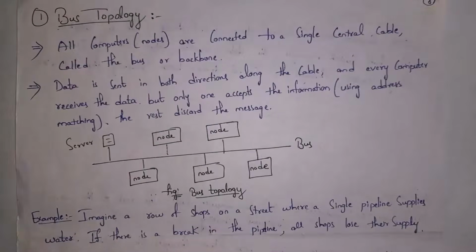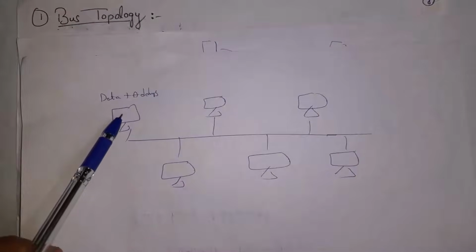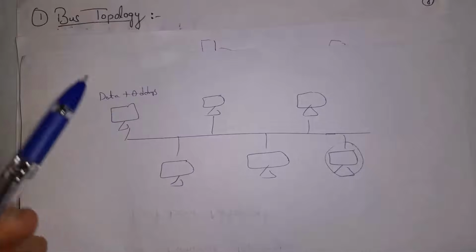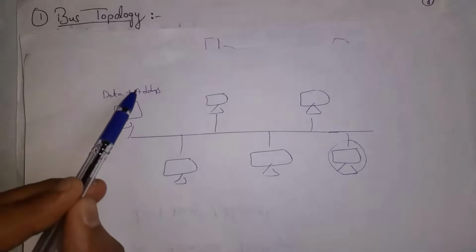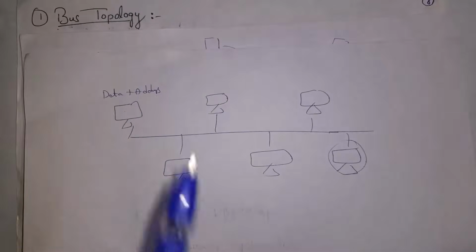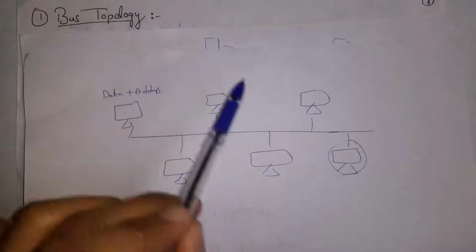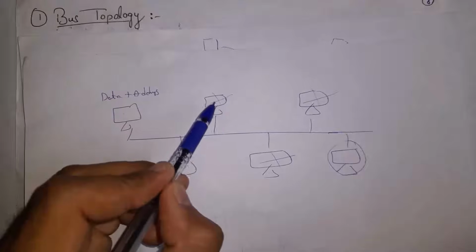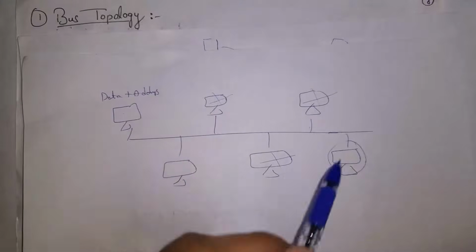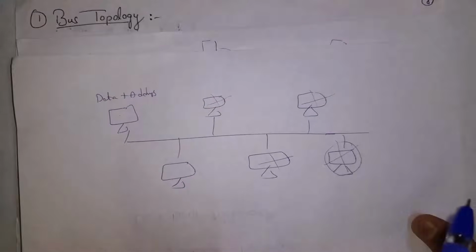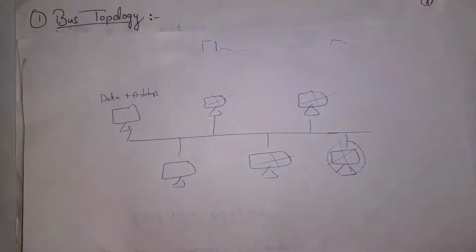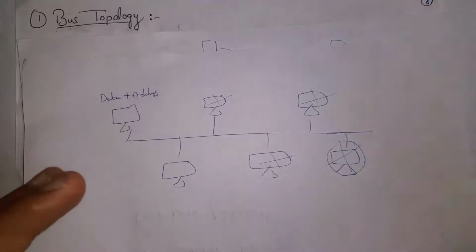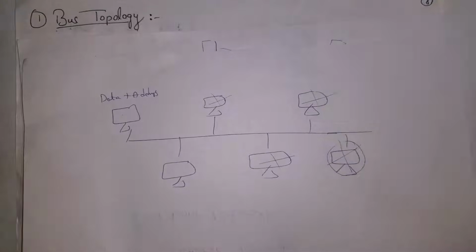I'll give an example. Let's say, for example, this computer wants to send data to this computer. So what this computer will do is add data along with this computer's address. So whenever this computer sends data, all computers will receive the data, and as there is no address match, all computers will reject the data. And here there is an address match, so this computer will read that message.